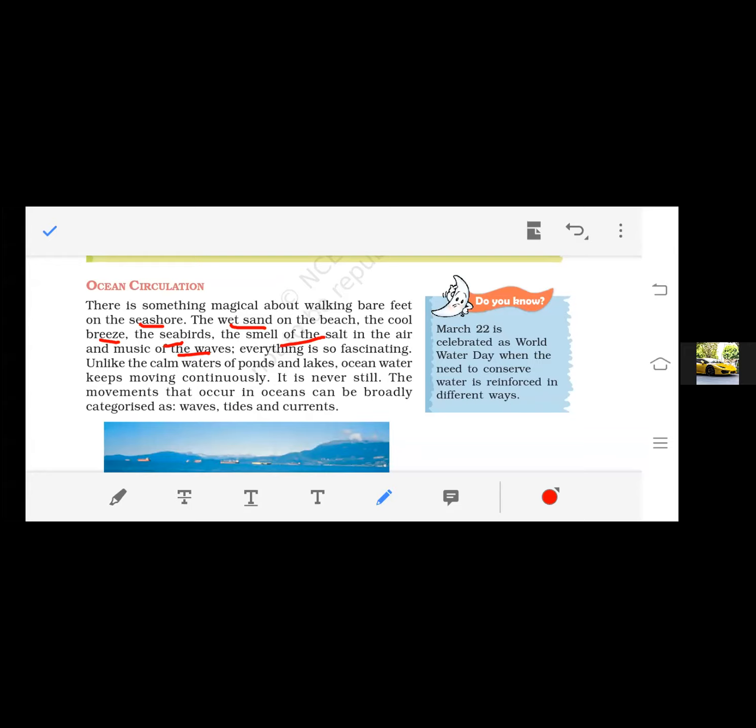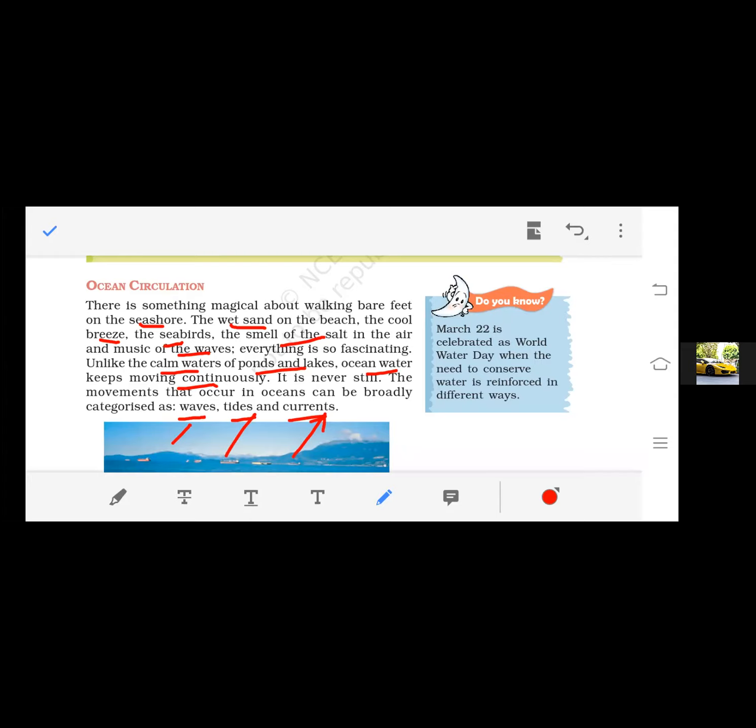Unlike the calm water of ponds and lakes, calm water means stable. In the ponds and lakes, the water is static, stable, but the ocean water keeps on moving, continuously moving, so it is never still. The movements that occur in oceans can be broadly categorized as waves, tides, and currents. In these three forms, the oceanic water moves on.